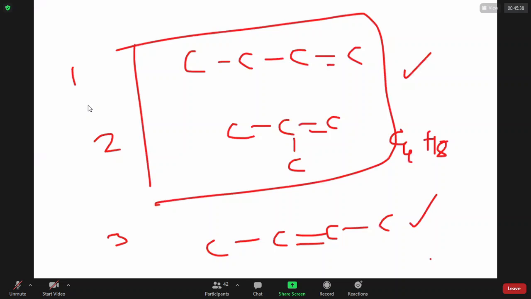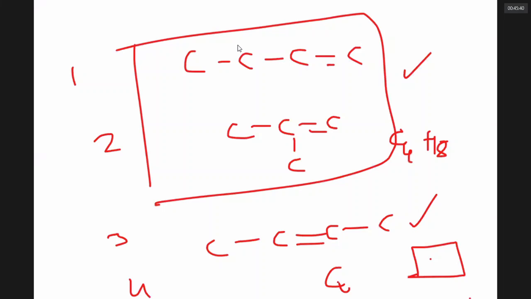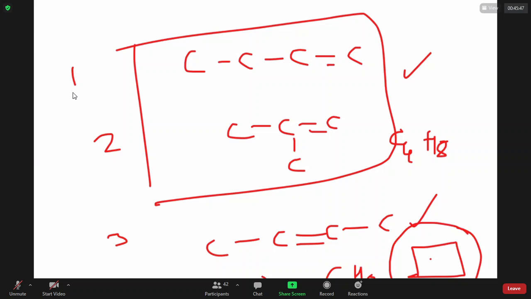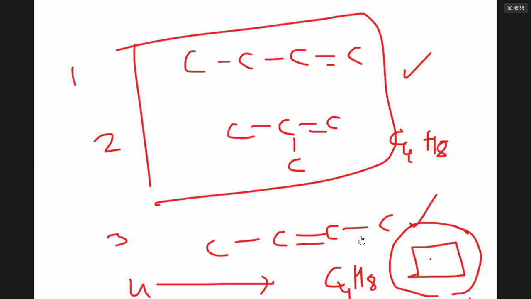Also, if I write like this, it also has the formula C4H8, but it has no double bond; it is a ring. The fourth compound is called cyclobutane. How are 1 and 4 related? 1 and 4 are called ring chain isomers. Alkenes can show ring chain isomerism.